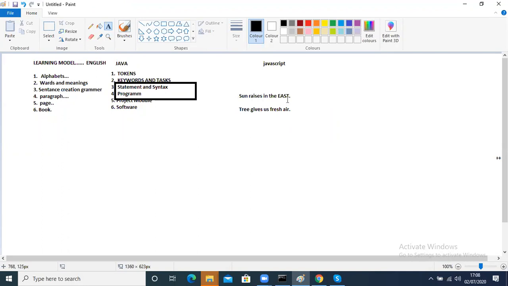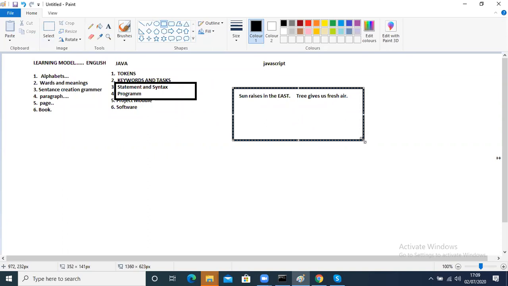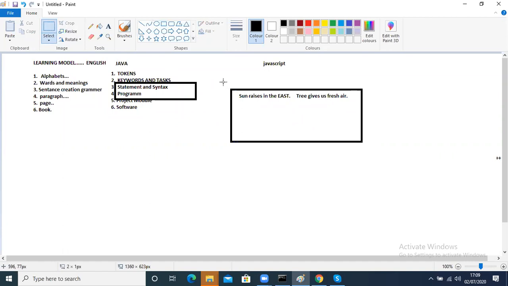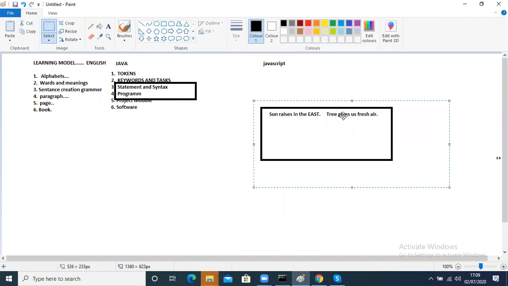There are two different statements available. But if I wanted to make a paragraph, I cannot collect these two statements and put them together. Both are meaningful statements, but if I make a paragraph with these two statements, it is not meaningful, because they do not belong to a particular topic. This belongs to the sun, and this belongs to a tree. Then what is the meaning of these two? This is not a meaningful paragraph. Even though a paragraph is a collection of statements, I cannot put each and every meaningful statement into one paragraph, correct?